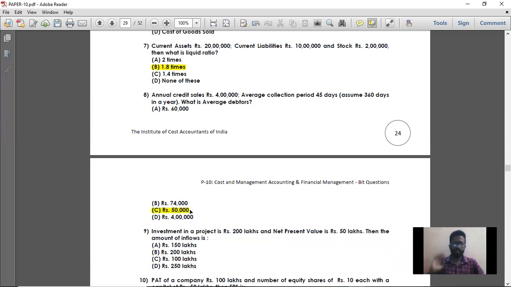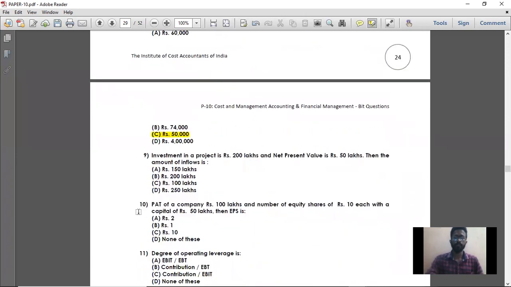Simple. See, what is the debtor turnover ratio formula? Annual credit sales divided by average debtor. So you know what is annual credit sales and debtor turnover ratio. Debtor turnover ratio we found by dividing 360 by 45, that is 8 times. So denominator average debtors, if it comes to the left hand side, it will become numerator. So average debtors is equal to annual credit sales divided by debtor turnover ratio, 4 lakhs divided by 8, that is 50,000 is the average debtors. So option C is the right answer for question number 8.